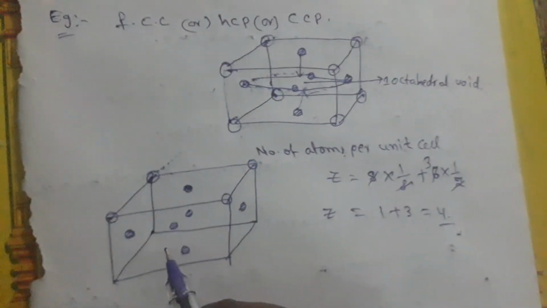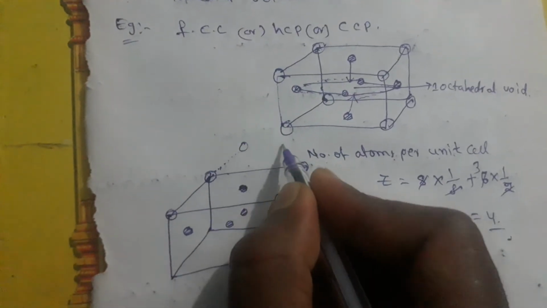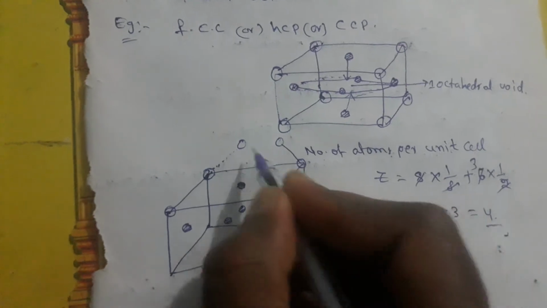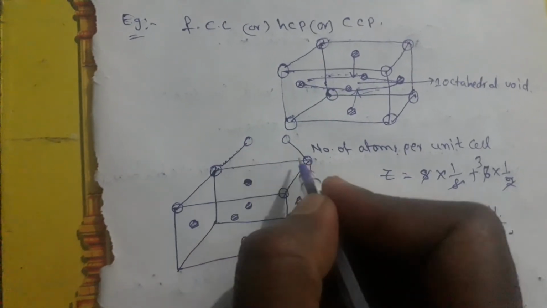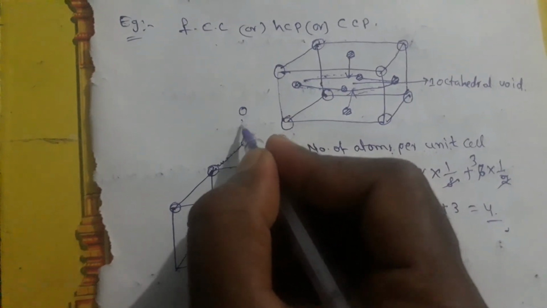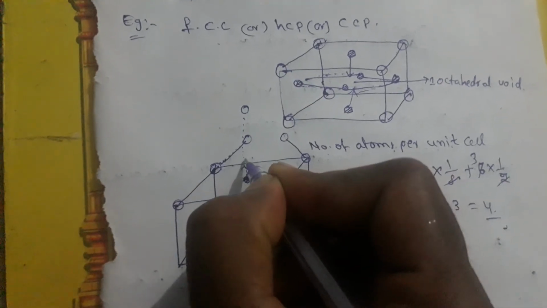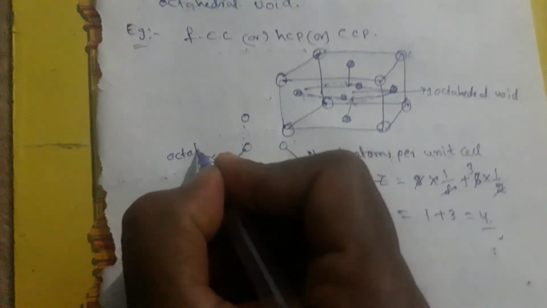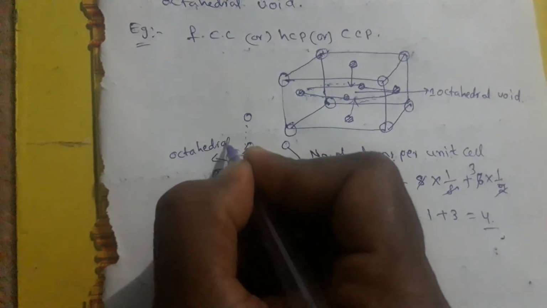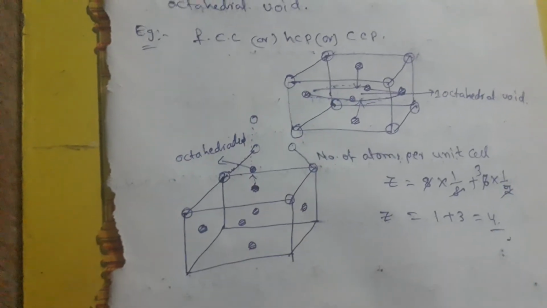Another 3 octahedral voids come here. If you take another unit cell, 4 atoms are joining from this, and from the other, an octahedral void is formed here. So here is another octahedral void at the edge. So at the edge center one octahedral void is generated.